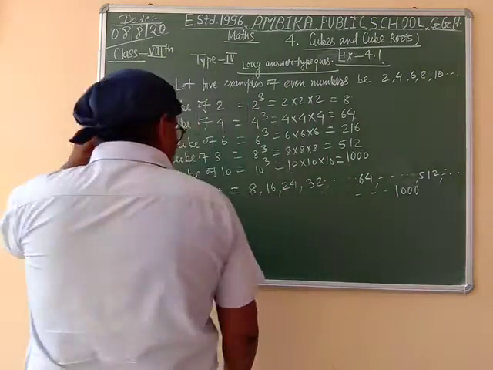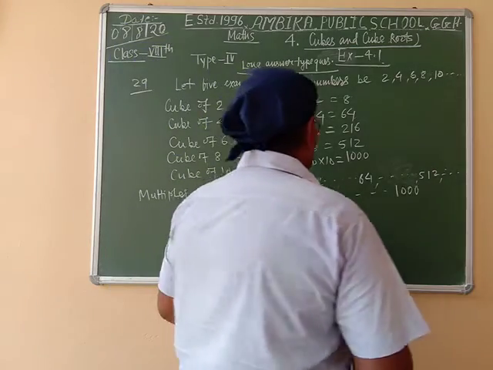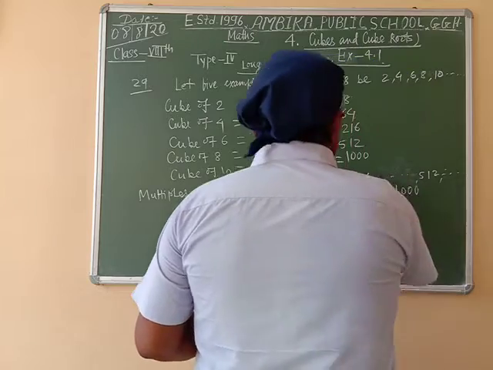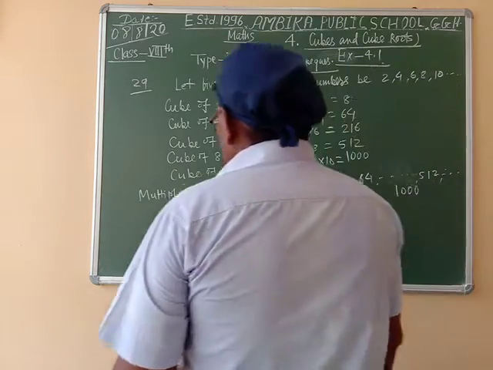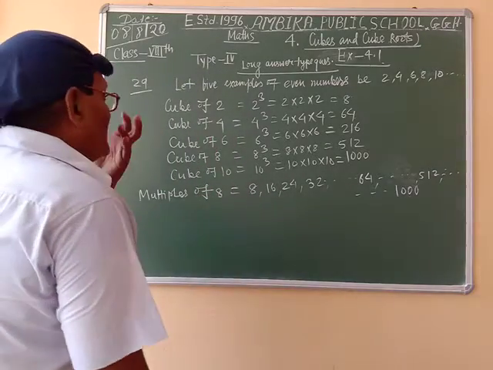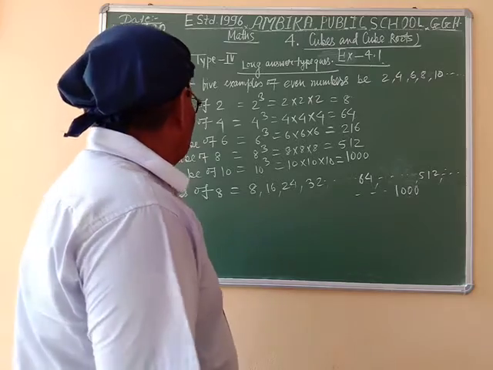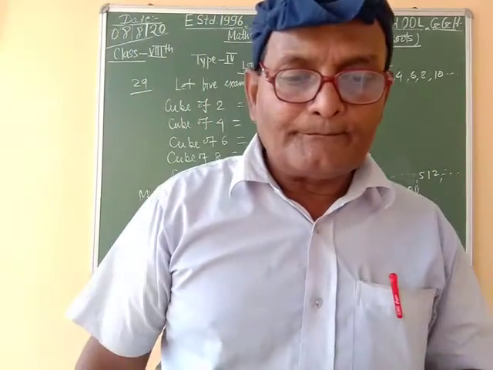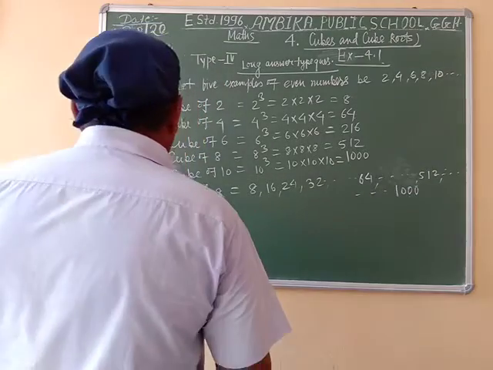Multiples of 8 are 8, 16, 24, 32, 64, 512 and 1000. Hence it is verified that the cube of even numbers are divisible by 8.